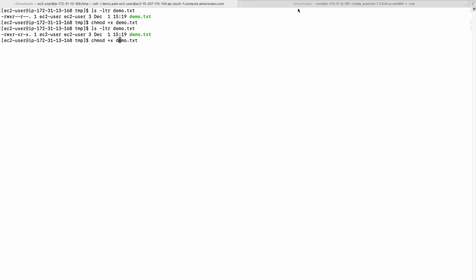We'll see when we give 777 in numeric mode. I'll come to that also. These are the two ways. There is another way called numeric mode, and this is how you assign permissions. Read is 4. Write permission is 2. Execute is 1. That's numeric mode. So that's how you can view permissions. 0 means no permissions at all.